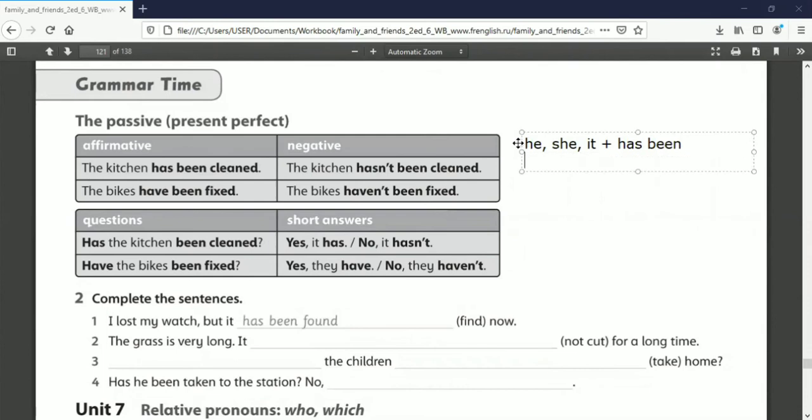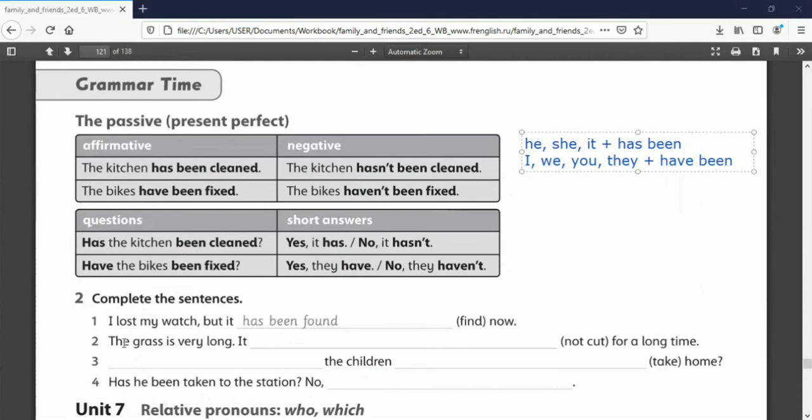But if the subject is I, we, you, and they, you must use have been. Okay, remember this note: if the subject is he, she, it, use has been; I, we, you, they, use have been.